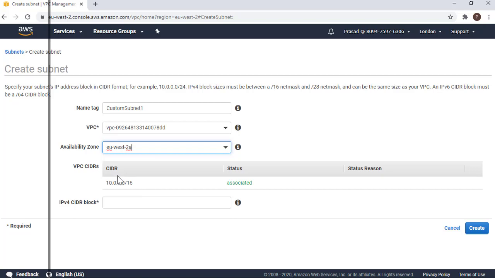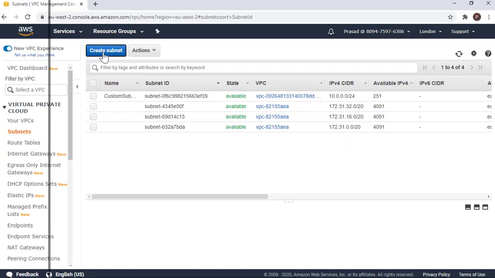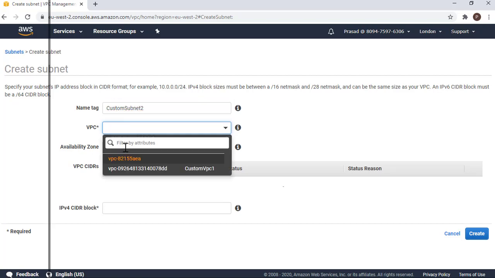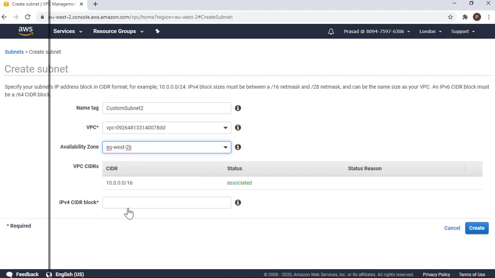The CIDR range is attached to the VPC, and how much I will be able to use needs to be within that particular range itself. So I'm going to use 10.0.0.0/24, which falls within that range. I'm going to create that subnet. So that's the first subnet. Let me create another subnet. In the same VPC, I'll use a different availability zone, and I'm going to use 10.2.